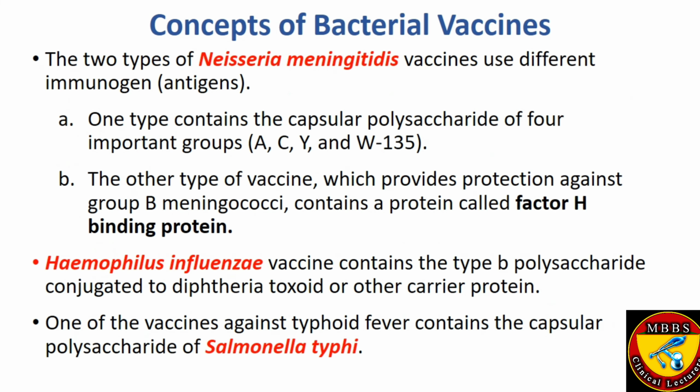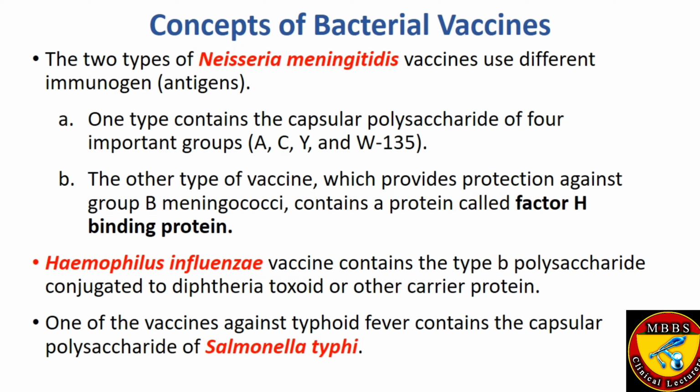One type contains capsular polysaccharide of the four important groups A, C, Y and W135, while the other type, which provides protection against group B meningococci, contains a protein called factor H binding protein.